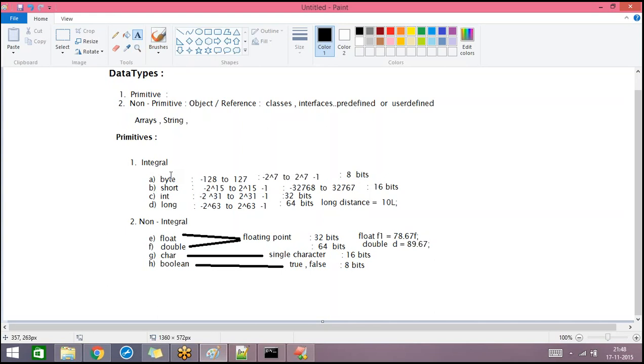That means if you just declare a char variable and don't assign any value for that, just an empty space will be saved in that variable. And the default value for boolean is false. If you just declare a boolean variable and don't assign any value, automatically false will be saved in that particular variable. So this is about different data types.